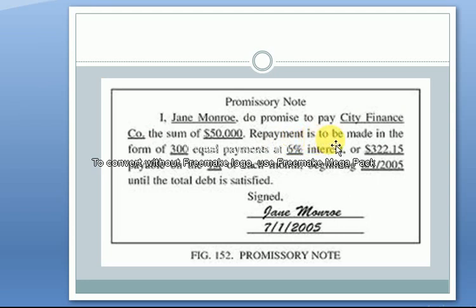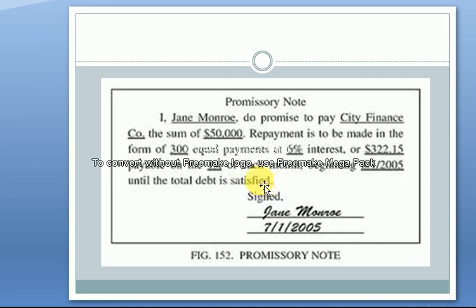Repayment is to be made in the form of 300 equal payments at 6% interest, or $322.15 payable on the first date of each month, and payment should begin from 8th of January 2005 until the total debt is satisfied, until the total debt is paid.